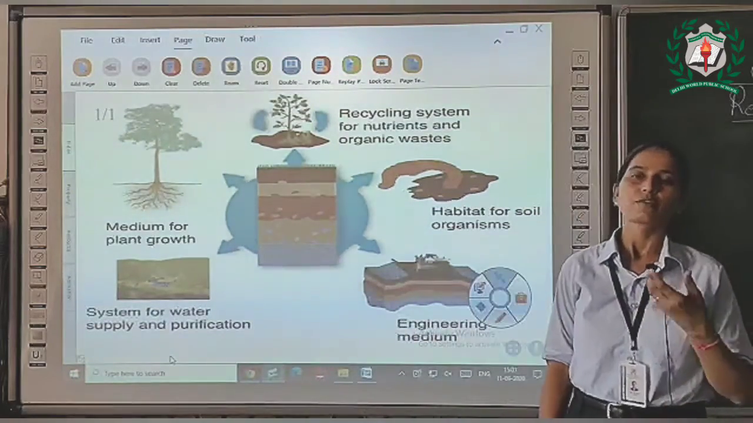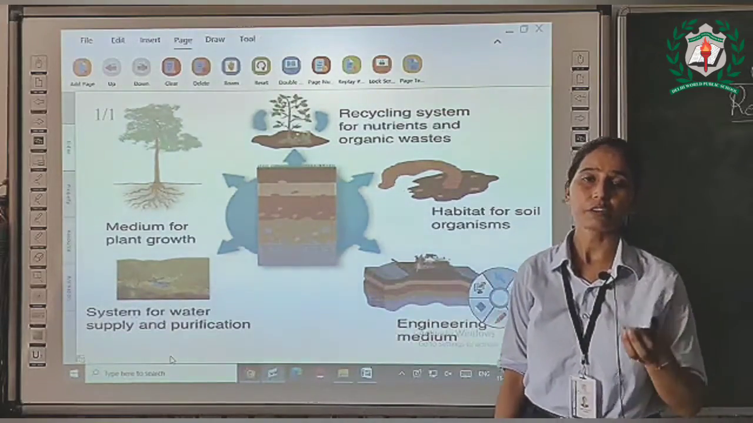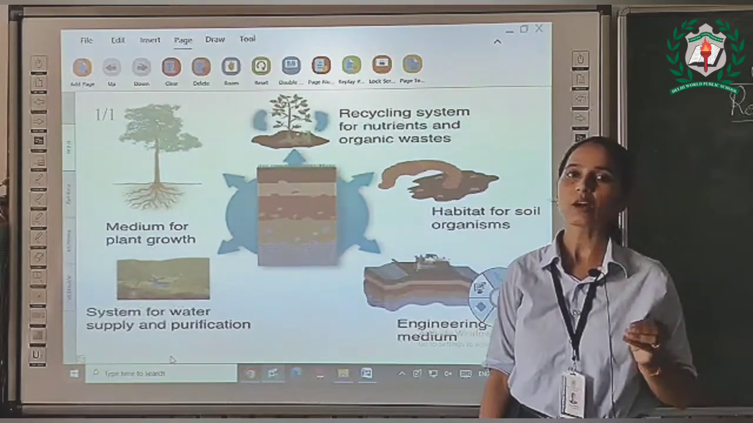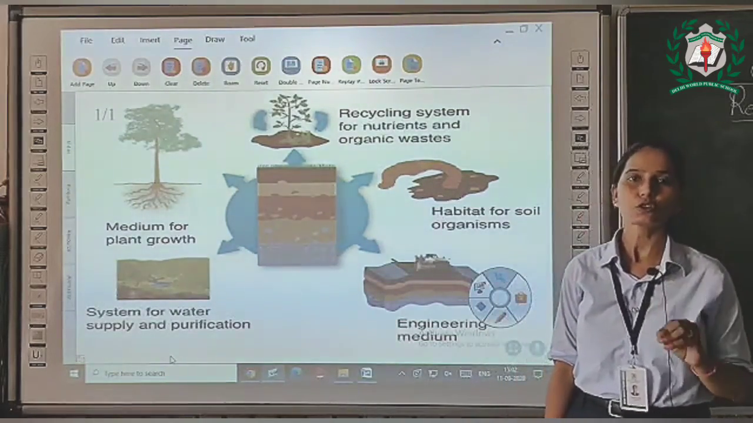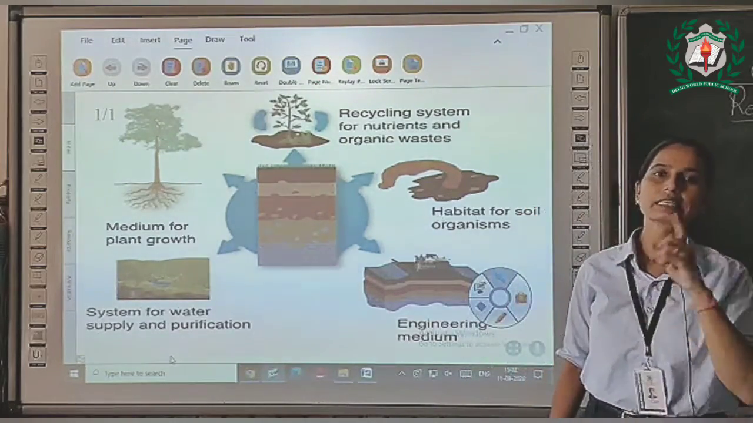We use underground water for many purposes. And from where does this underground water come? This underground water comes from the soil. So let's take a glance at all these things.